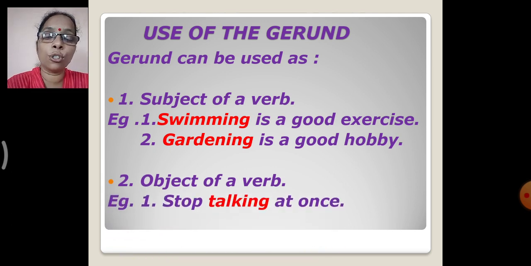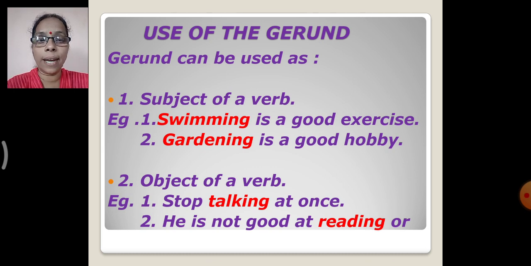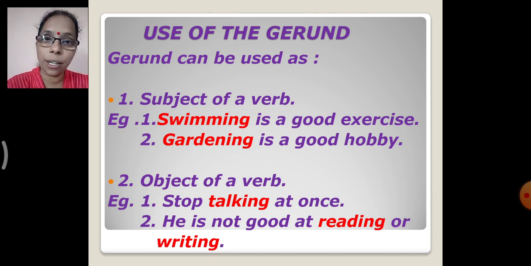Second, it is also used as an object. Like, stop talking at once. He is not good at reading or writing. Okay? So here the gerund is used in the form of an object. Correct? Next, which is the other use of gerund?